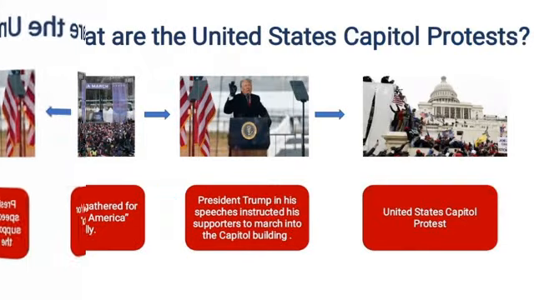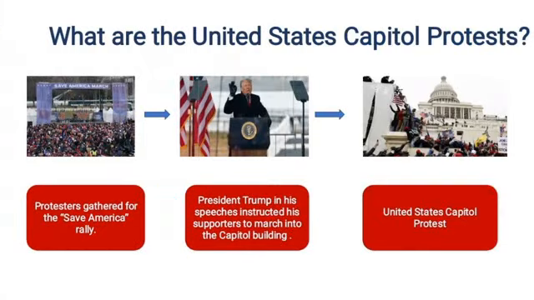So what are the United States Capitol protests? See, on January 6, 2021, the protesters gathered for the Save America rally. And during the rally, the attendees heard speeches of President Trump. The rally culminated in a riot. Eventually, the protesters invaded the United States Capitol building, and President Trump instructed his supporters to march into the Capitol building to overturn the elections. And it ended up in an armed standoff.